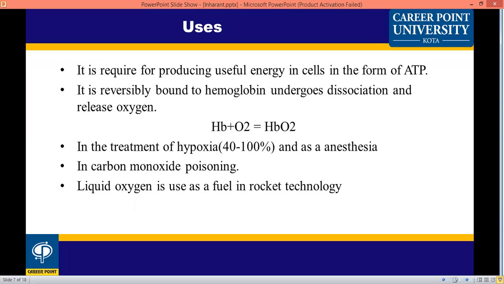Liquid oxygen is also used as a fuel in rocket technology. Basically, oxygen is necessary for our body, and our cells are provided energy in the form of ATP.